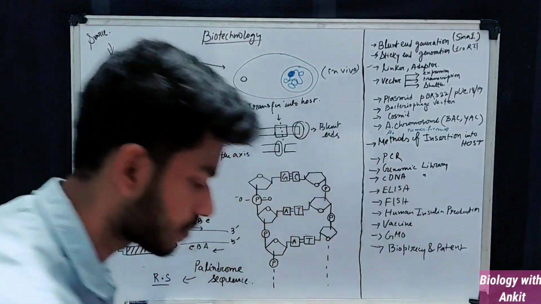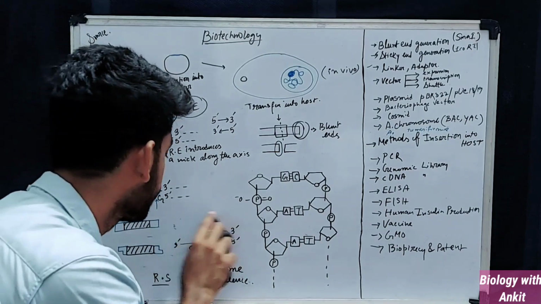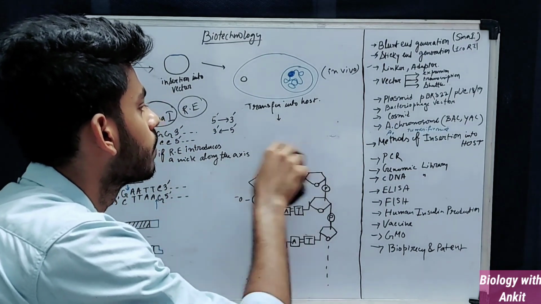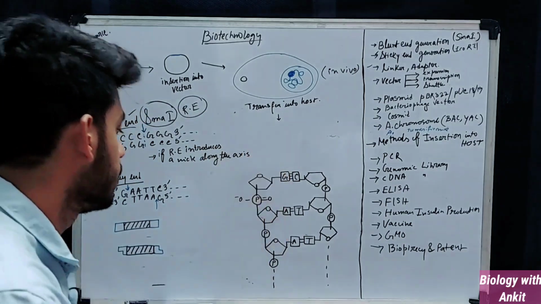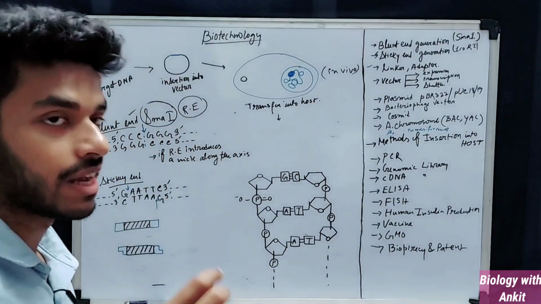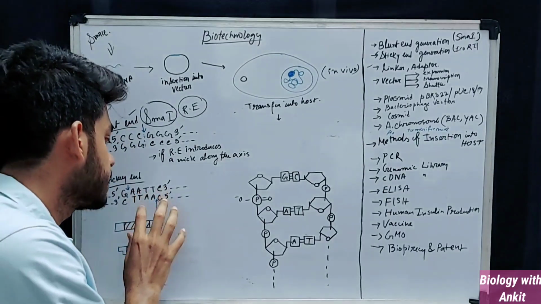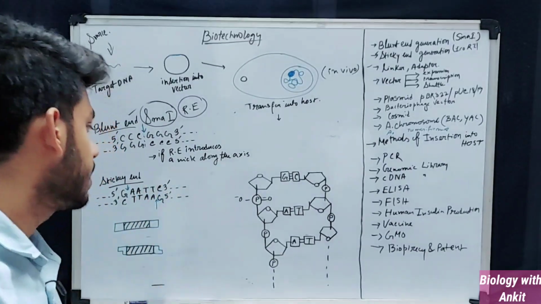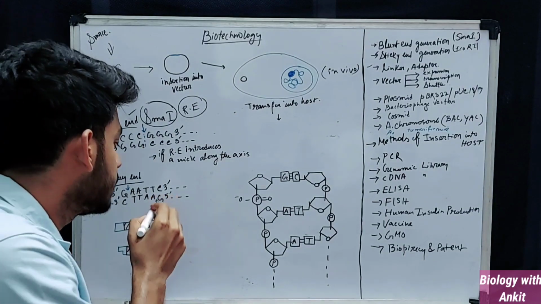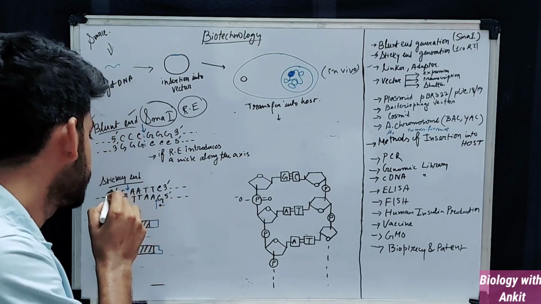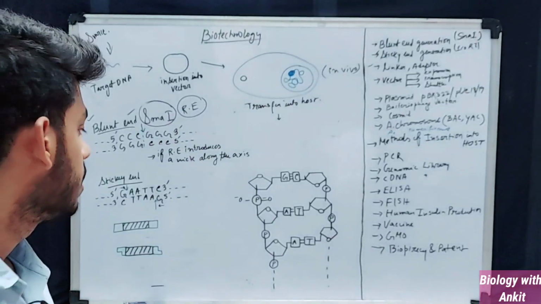That is, it recognizes a specific site in the DNA molecule, and it always cuts after the same base. So if there is G in one strand, there will also be G in the other strand.